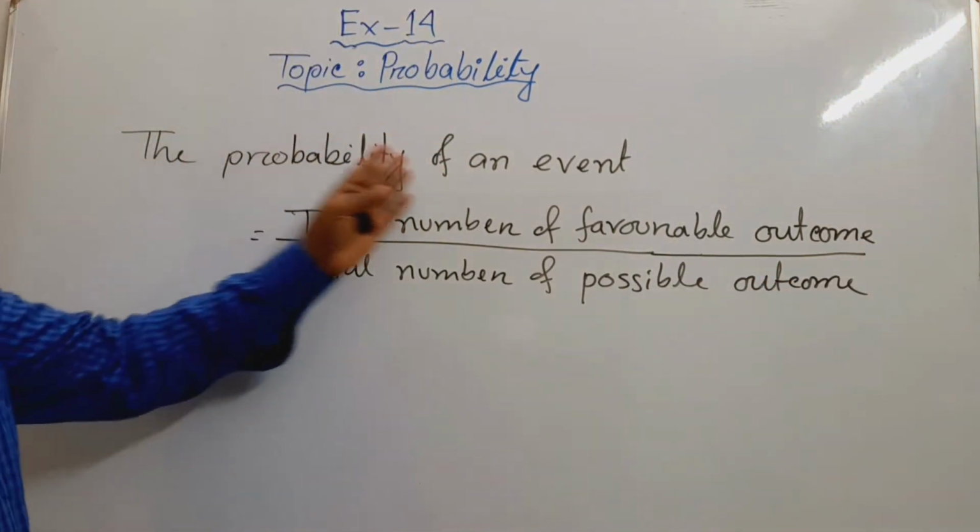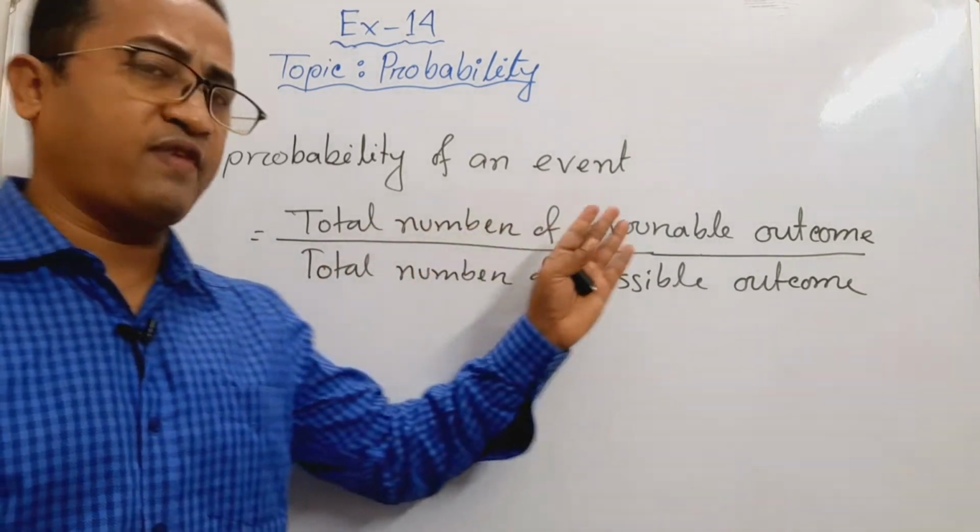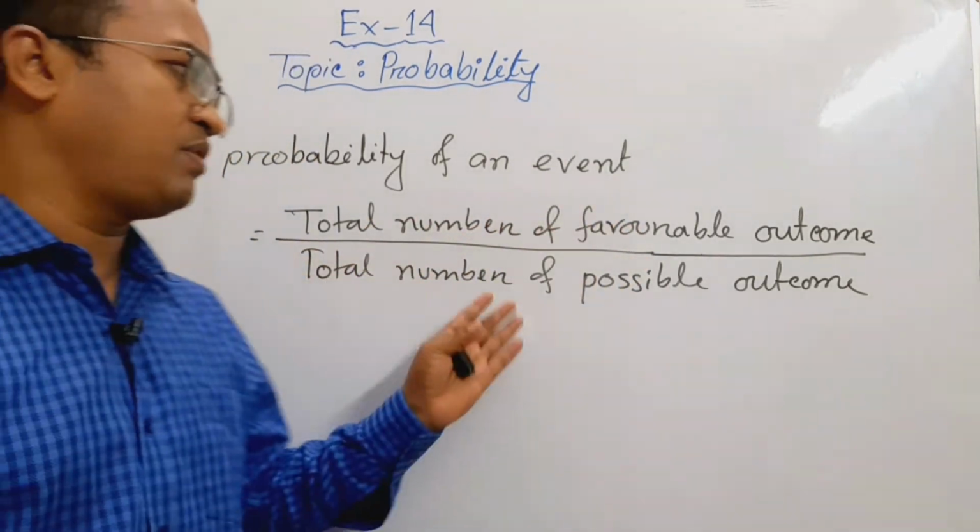So the probability of an event is the total number of favorable outcomes divided by the total number of possible outcomes.